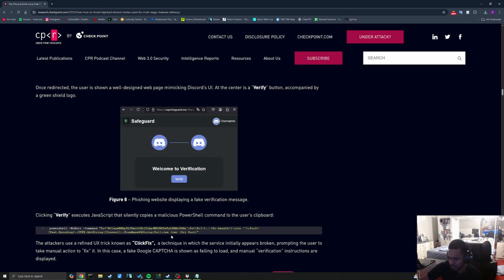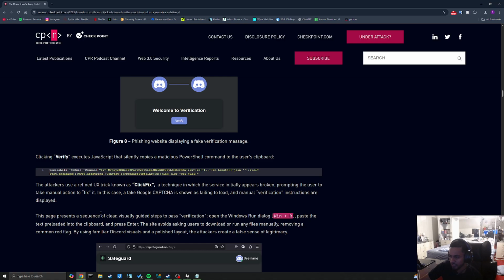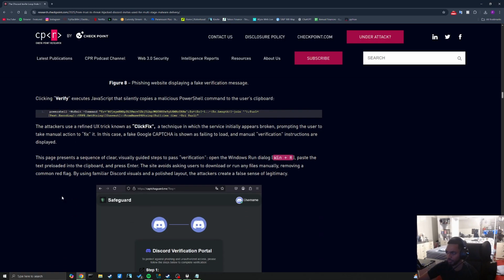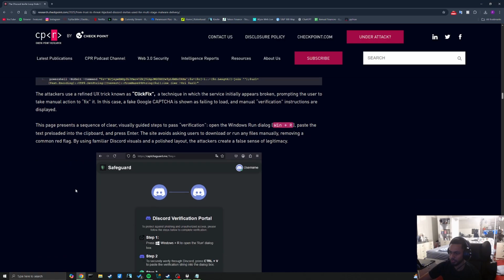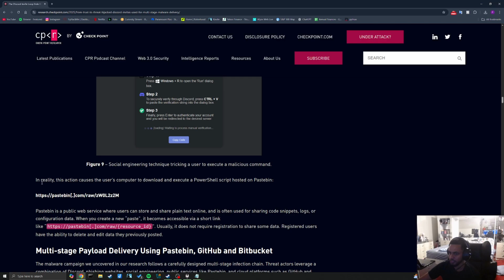That's a conversion. The attacker used a refined UX trick known as ClickFix, a technique in which the service initially appears broken, prompting the user to take manual action to fix it. In this case, a fake Google CAPTCHA is shown as failing to load, and manual verification instructions are displayed. Look at that. In reality, this action causes the user's computer to download and execute a PowerShell script hosted on Pastebin.